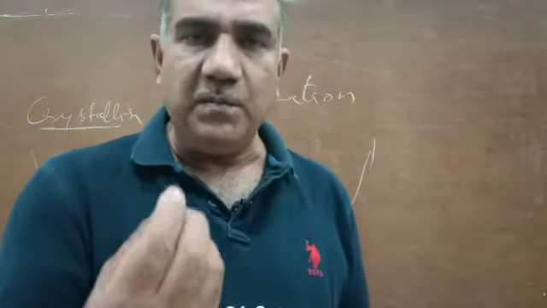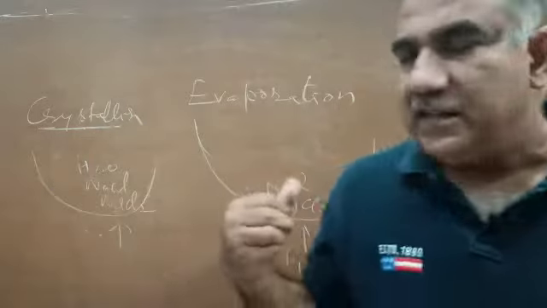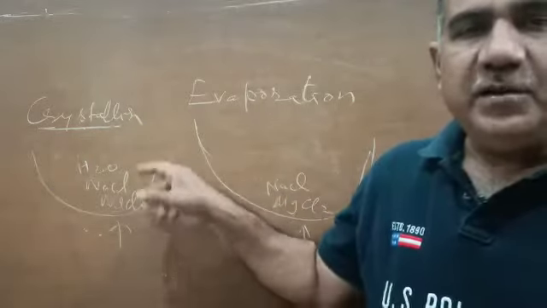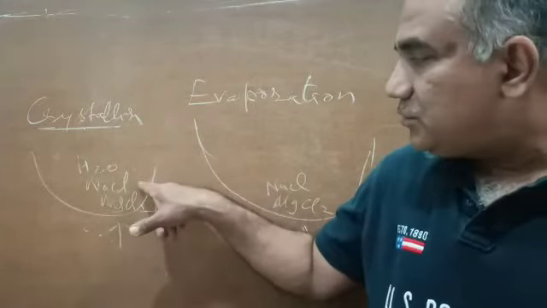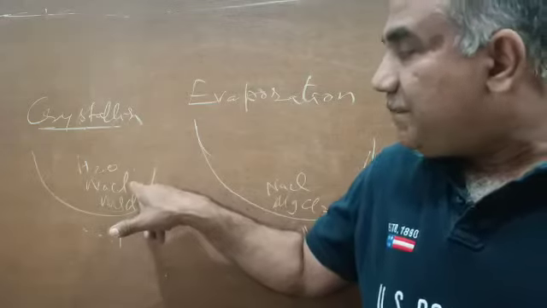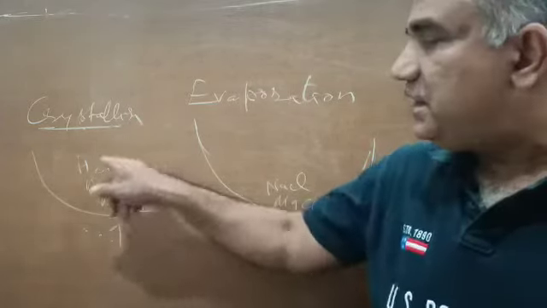So from our own side we will put some small particles of NaCl. This process is called seeding: putting some quantity of the desirable solid from our side into the solution. Desirable means you want to obtain NaCl, so some NaCl will be put into this.